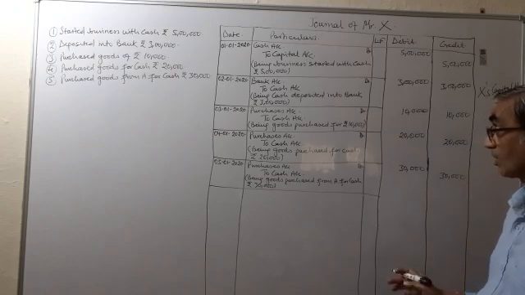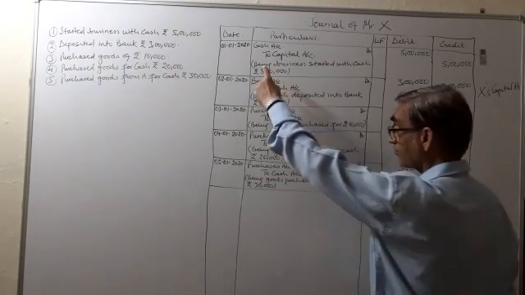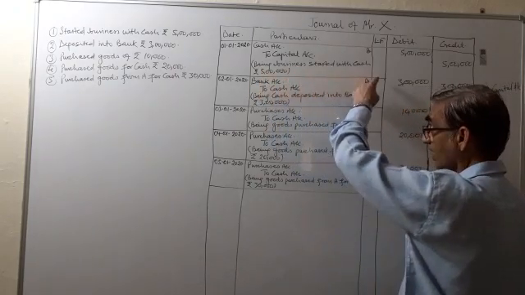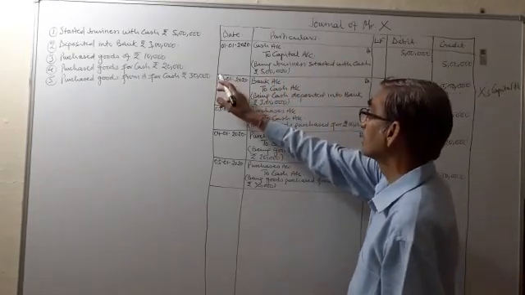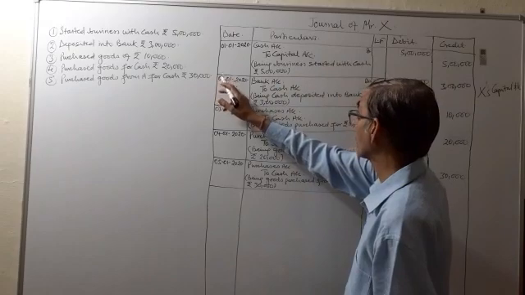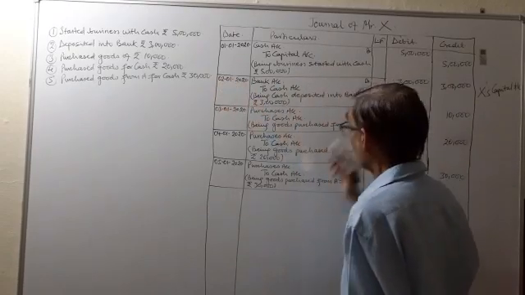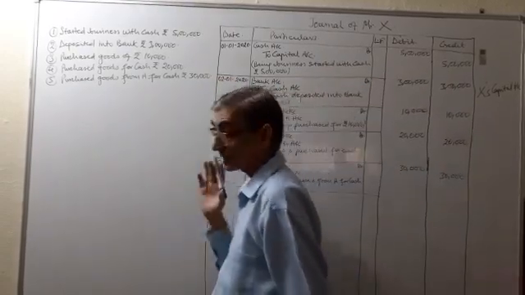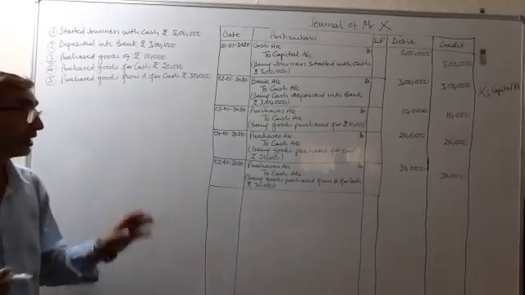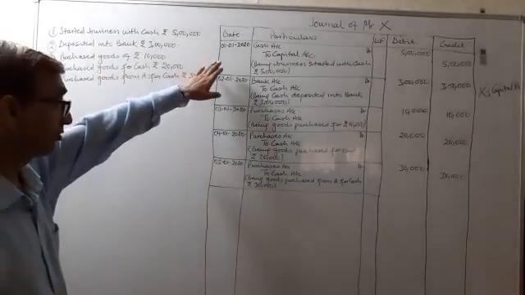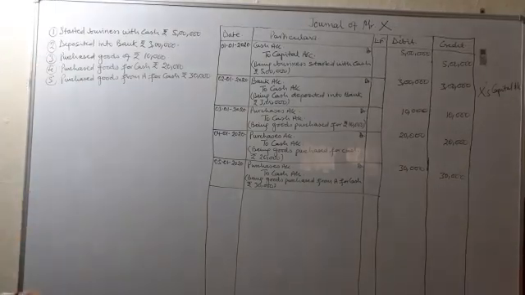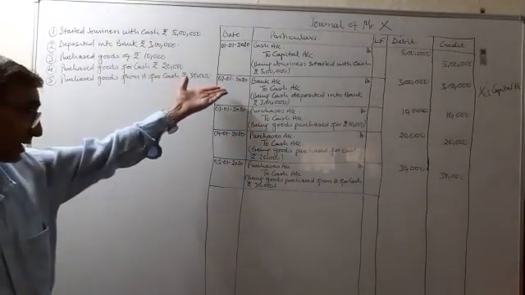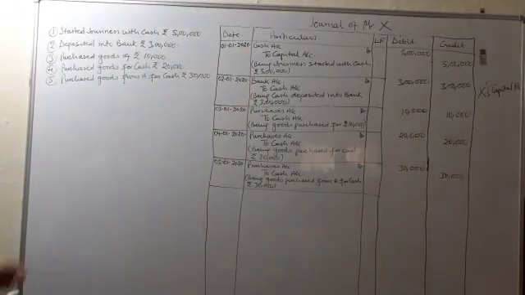It's clear? The narration being business started with cash rupees 5 lakh, and we will draw a line from the beginning of the date column till the end of the LF column. First transaction was said to be on 1st of January 2020. Now the second transaction, say it occurred on 2nd January 2020.